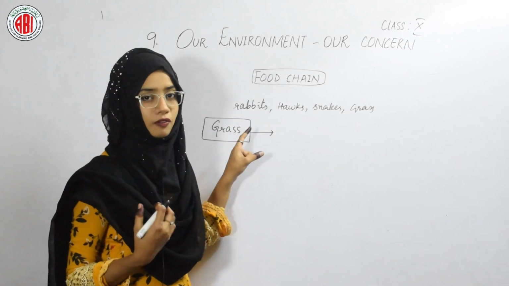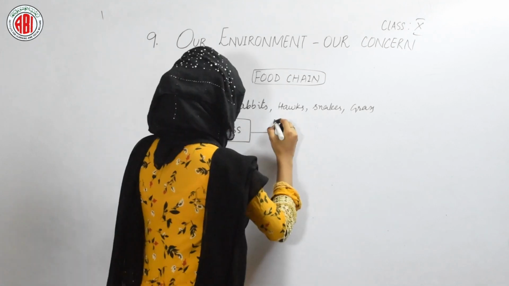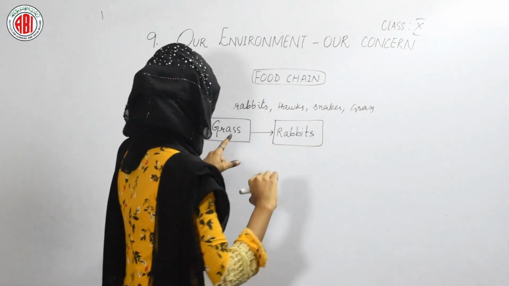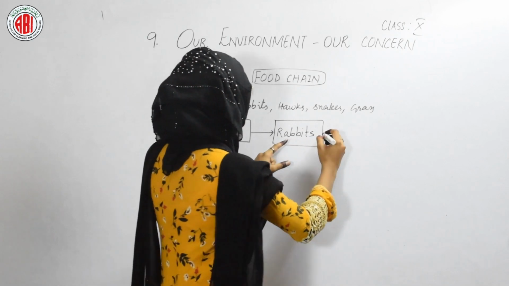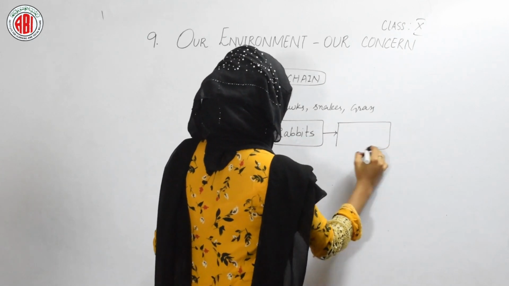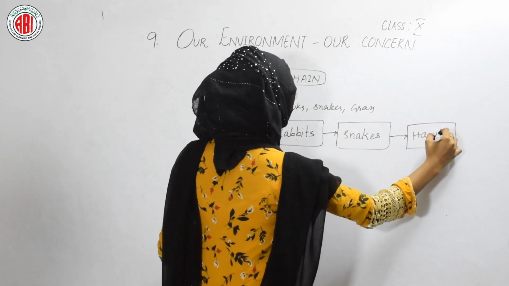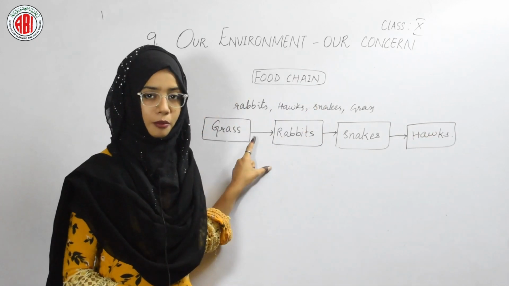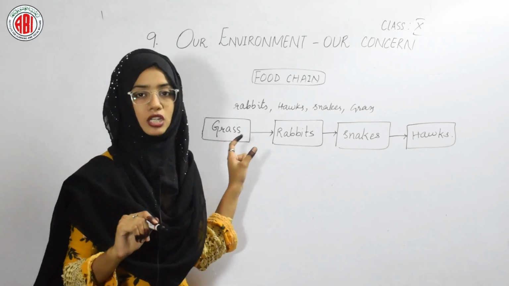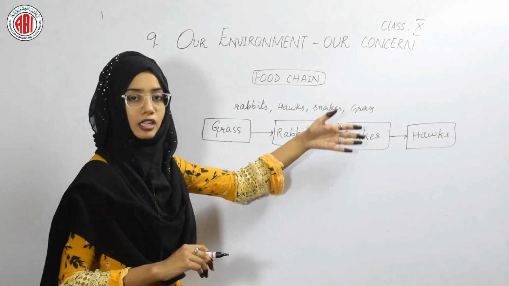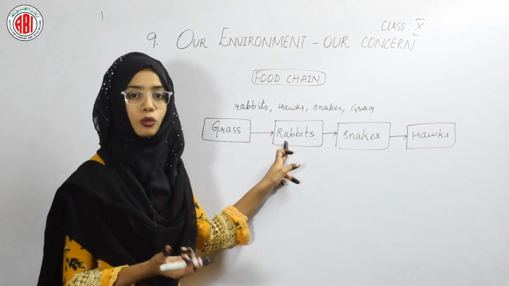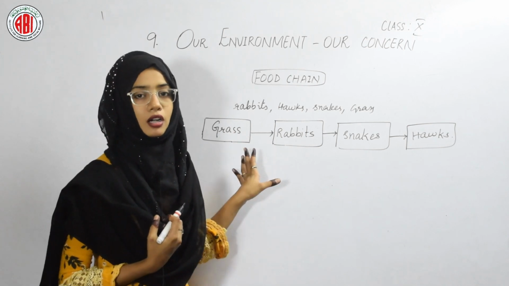This arrow should always point from the food to the feeder. So here the feeders are rabbits. The grass is eaten up by the rabbits, and these rabbits are eaten up by the snakes, and these snakes are eaten up by hogs. In this way, a food chain is formed, and by looking at this food chain, we can see how one organism is depending on another to get their food. So this is called a food chain.